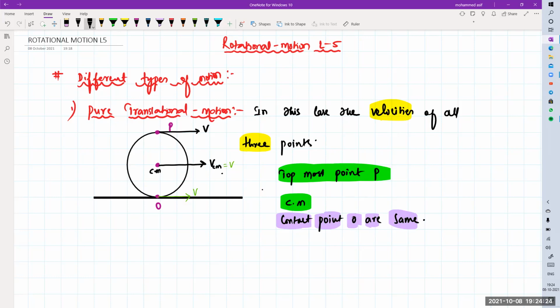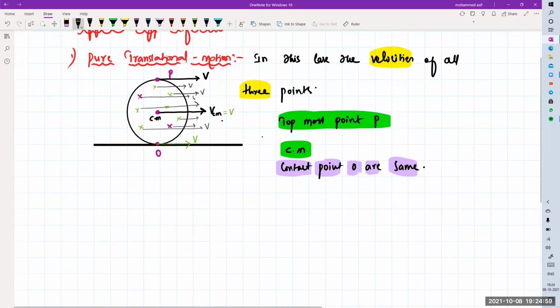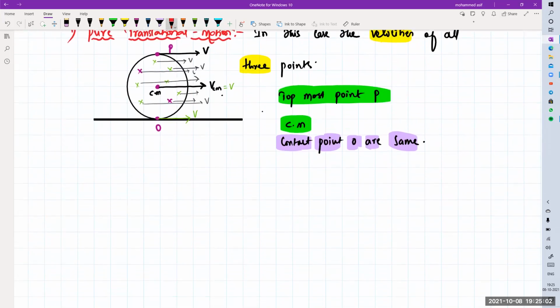Pure translational motion. If I take one point here, one point here, one point here, and ask you what will be the velocity of each point, every point will have the same velocity in the same direction. Agreed? Whatever may be the point, if it is in translatory motion, each and every point will have the same velocity, equal to V. That is called pure translatory motion. Is that clear?